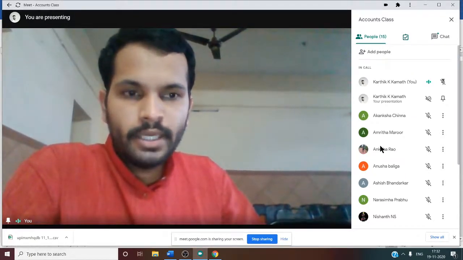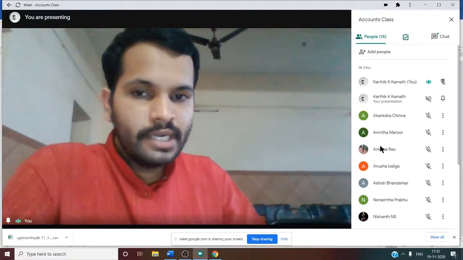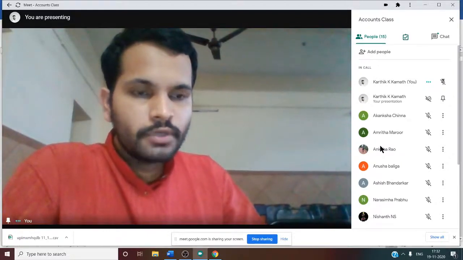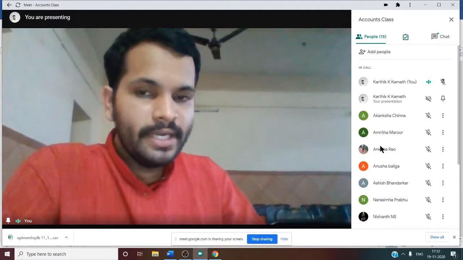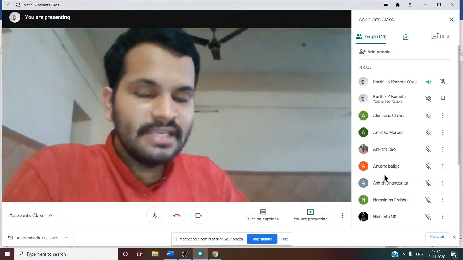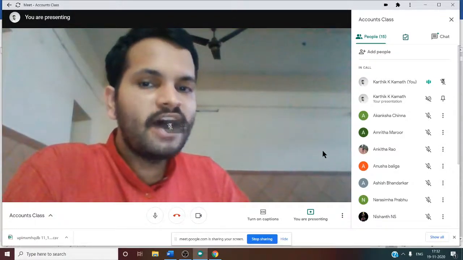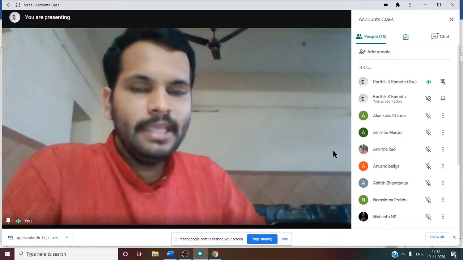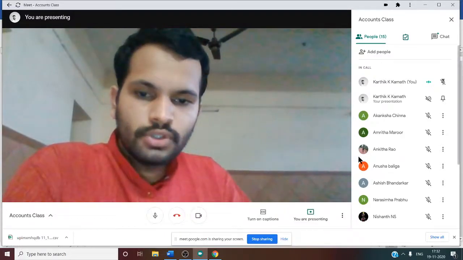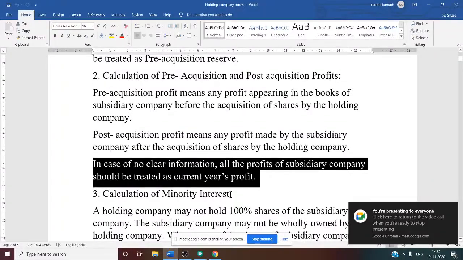So now we can easily find out the majority minority ratio. How? 12,000 is to 8,000. Now we need to simplify, then we can easily find out what our majority minority ratio is. And after finding the majority minority ratio, we can easily solve the problem. So that was the second point.